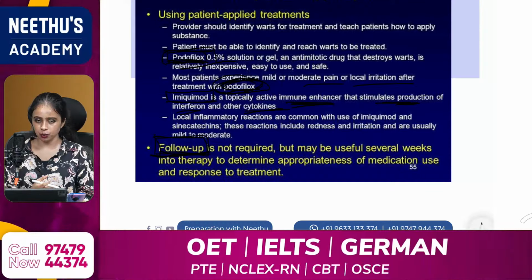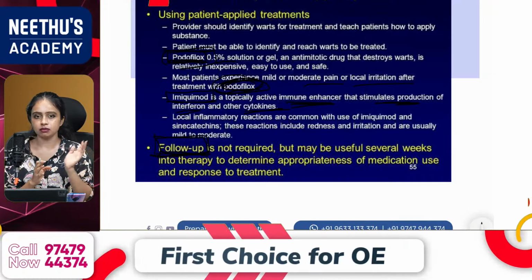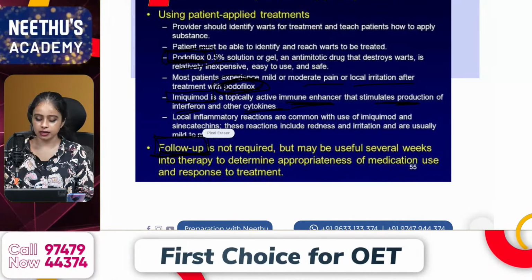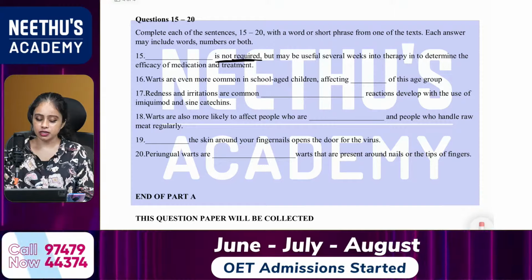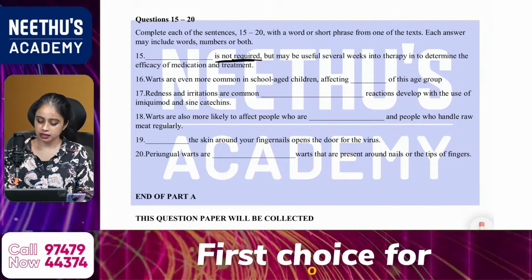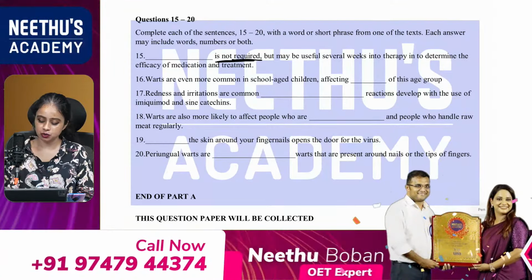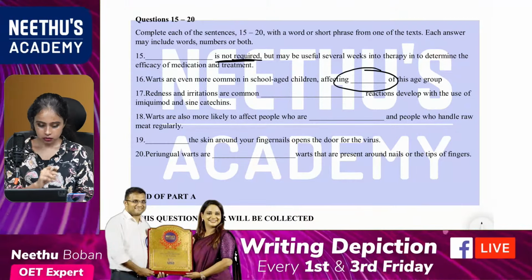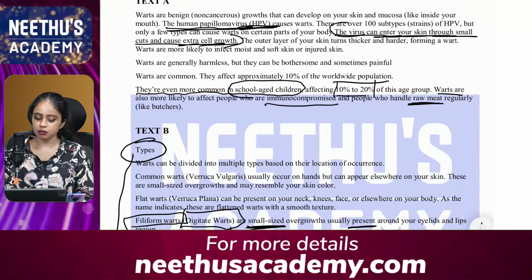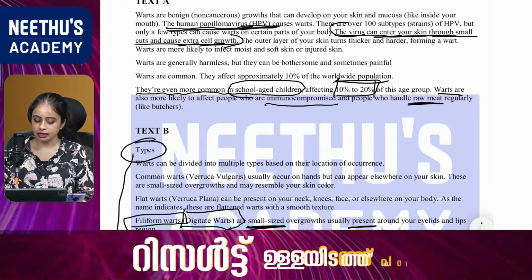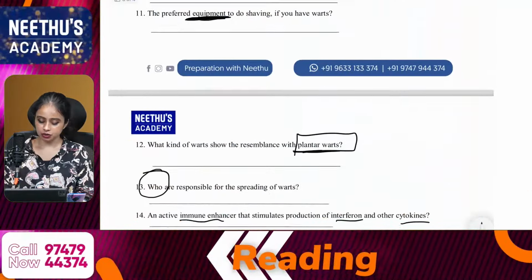So when you do this fill in the blanks type of question, always try to identify which word or words are missing from the question. So here follow up is the word that is not required. Okay, then the 16th one. Warts are even more common in school-aged children, affecting dash of this age group. So affecting dash, which means what? It's all about the spreading. As you can see from text A, the last paragraph, they are even more common in school-aged children, affecting 10% to 20%. So the answer should be 10% to 20%.